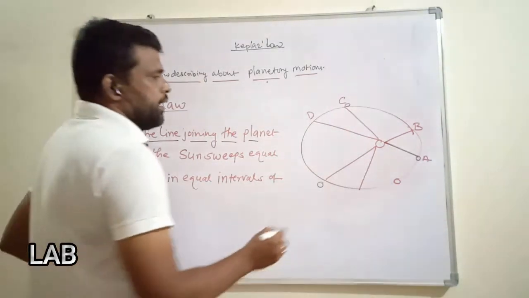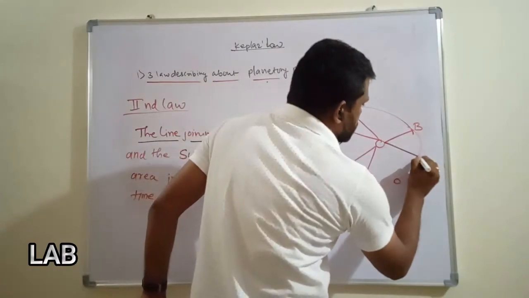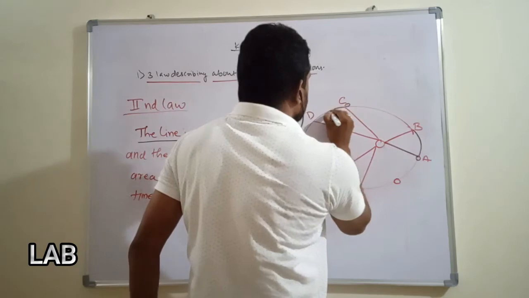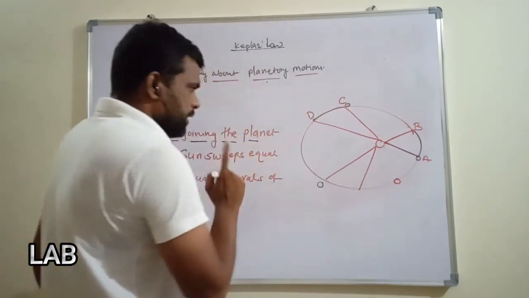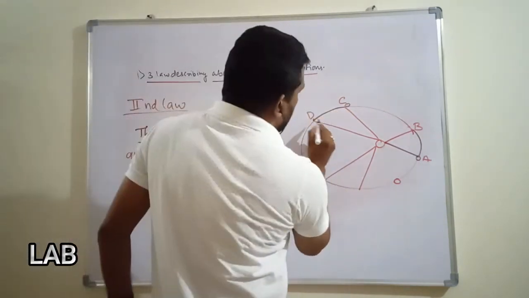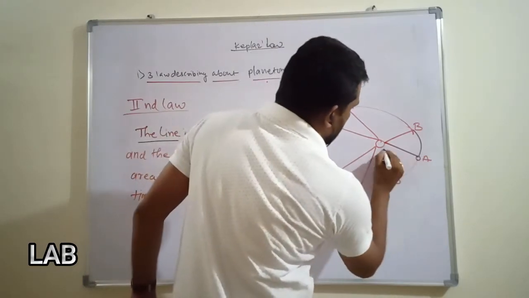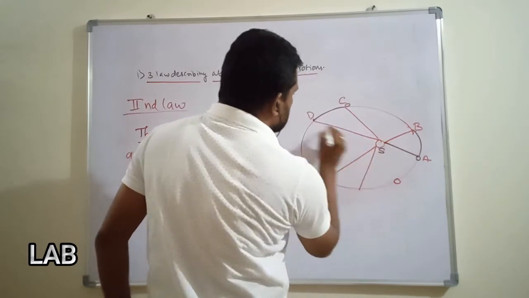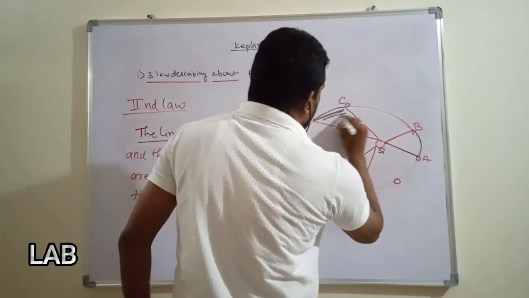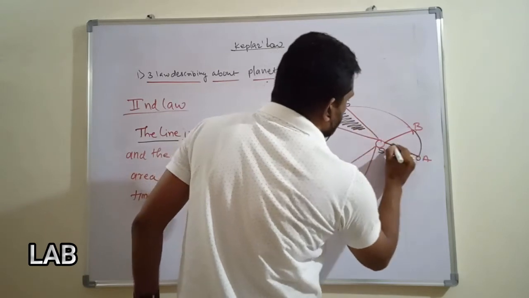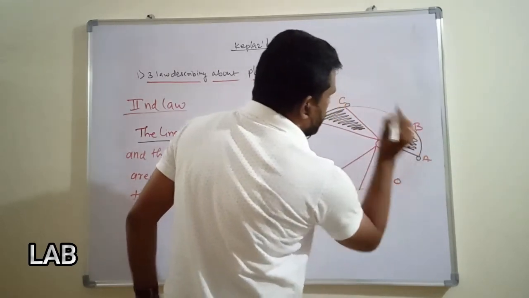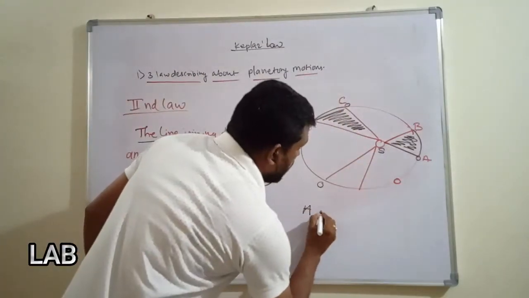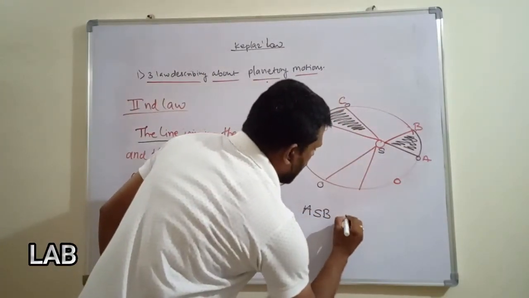It means that if the planet is moving from point A to point B and point C to point D, the area that is A S B and C S D, these two areas are equal.